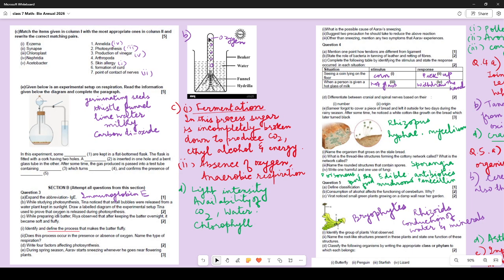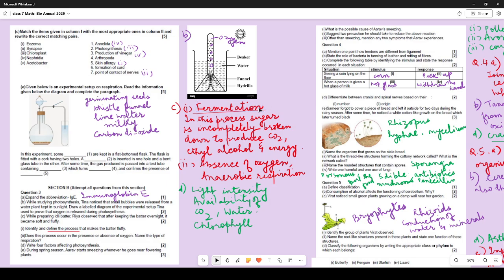Draw a label diagram. So this type of a diagram you should be drawing, where all the labels are given properly. While preparing idli batter, he observed that after keeping the batter overnight, it becomes soft and fluffy. Identify and define the process. So first you have to identify it as fermentation.